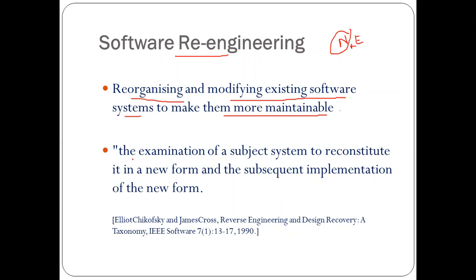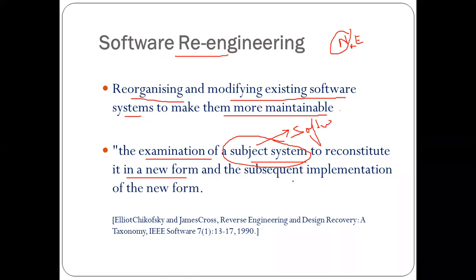Now, software re-engineering is the examination of a subject system. What is the subject system? The subject system is the software that needs to be re-engineered. So it is the examination of the subject system to reconstitute it in a new form, and the subsequent implementation of the new form. We want the existing system to be examined, analyzed, reorganized, modified and reconstituted into a new form, and implemented to make a better system. This is what we are going to do.